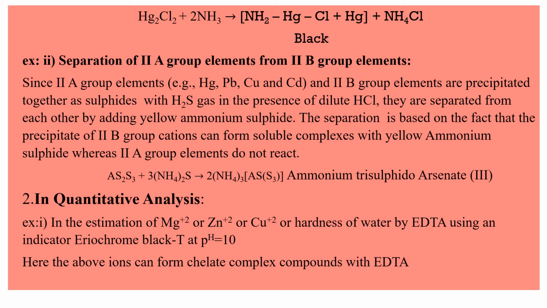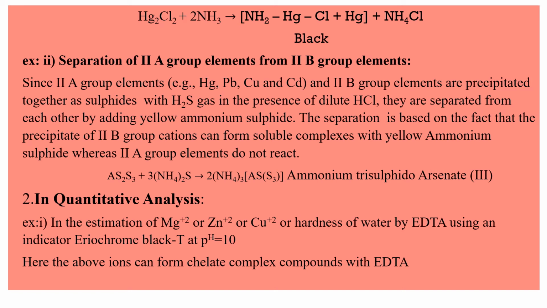Okay students, clear? Next, second application in quantitative analysis. Till now we have seen about qualitative analysis. Okay, so now this is about quantitative analysis. For example, in the estimation of Mg plus 2 or Zn plus 2 or Cu plus 2 or hardness of water by EDTA using an indicator EBT, that is Eriochrome black T, maintaining pH at 10.